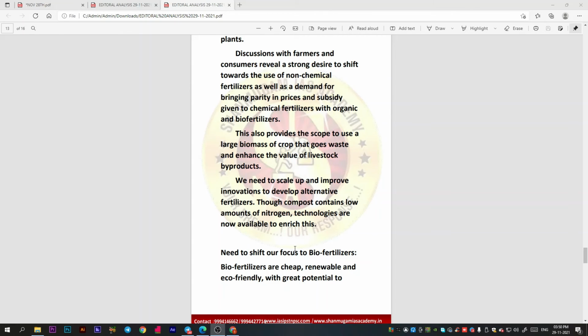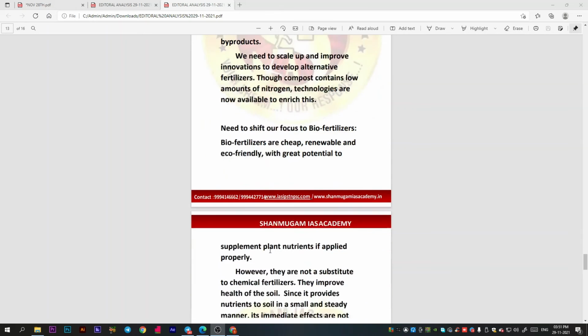Though compost contains low amounts of nitrogen, technologies are now available to enrich it. So what is the point here? With the help of technologies, we need to enrich and develop innovations which are alternatives to these fertilizers.